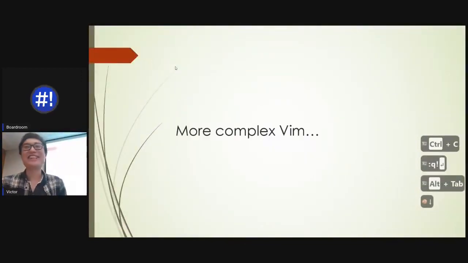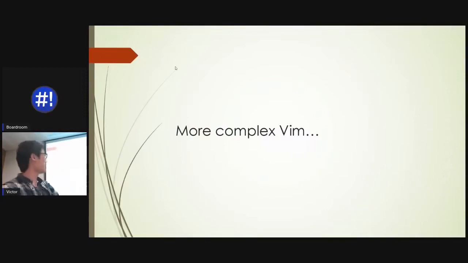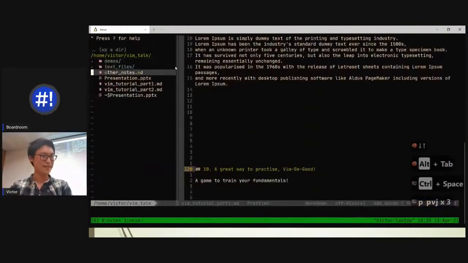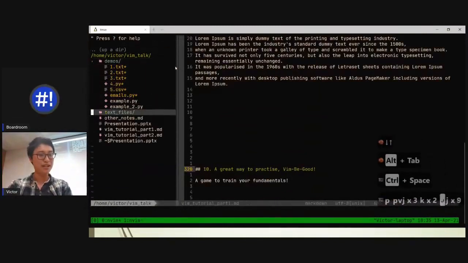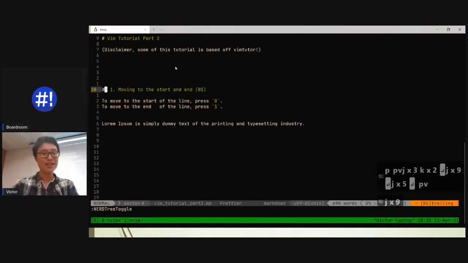All right, guys. Hopefully, you've had a nice little break. We'll go into some more Vim theory. And the idea is that, I forgot to mention, hopefully by the end of this, you guys will understand what I did in that magic on the left side, with those macros, essentially. That will save me 1,000 years. It's a bit more complex Vim, and it's about the same length. All you guys have to do is sit back and try to absorb as much as you can.